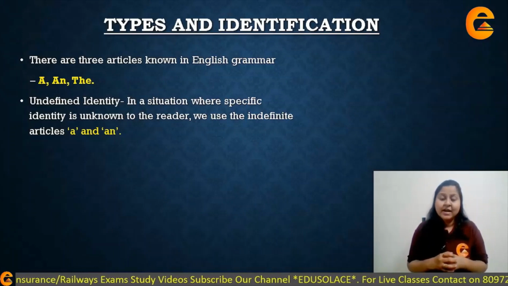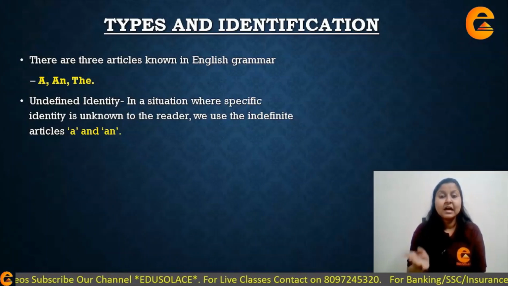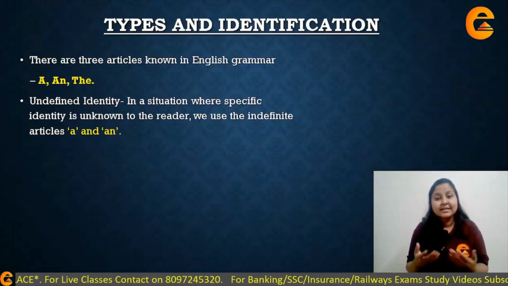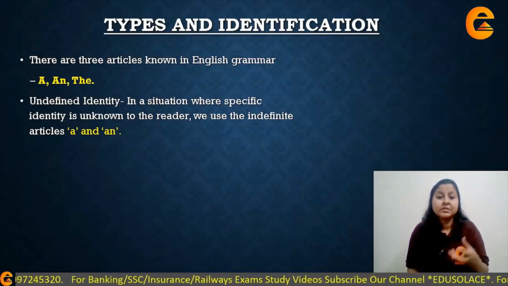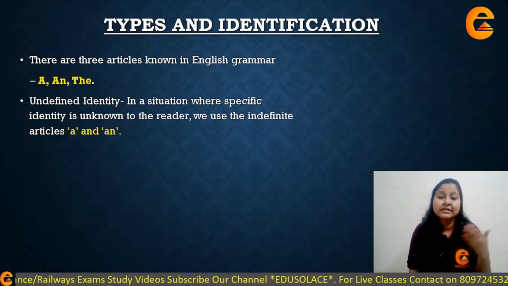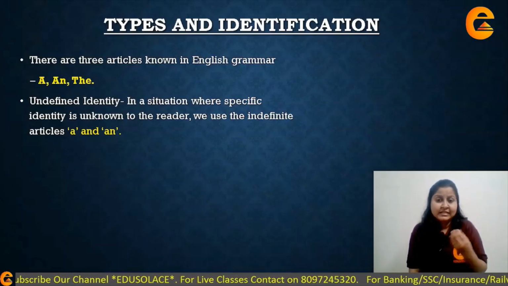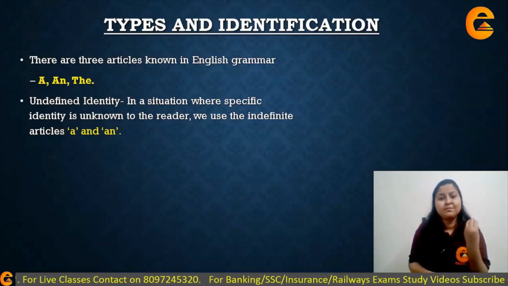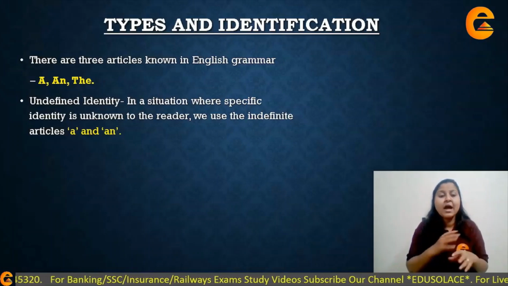Now, next is about identification, like I said. In a situation where specific identity is unknown to the reader, we use the indefinite article. So let's say if in a given sentence, I don't know the identity of a certain noun. In that case, I will use either article a or article an. So if I say, this is a pen, I don't know much about that pen. I don't know what color it is, what type it is, or who gave it to me, whether I bought it. So I don't know anything about it.